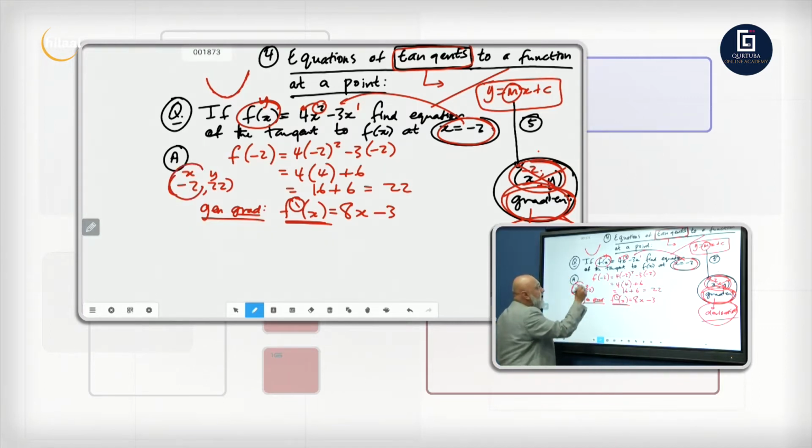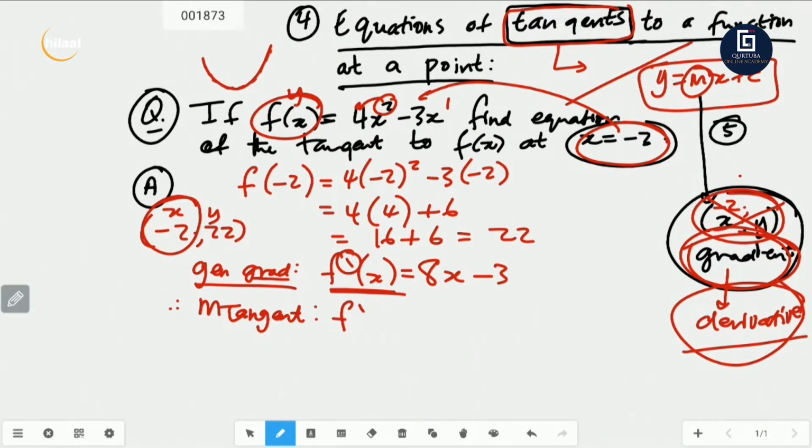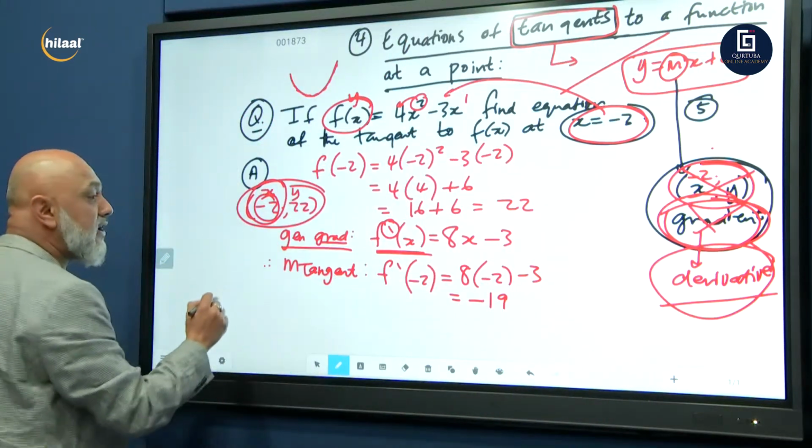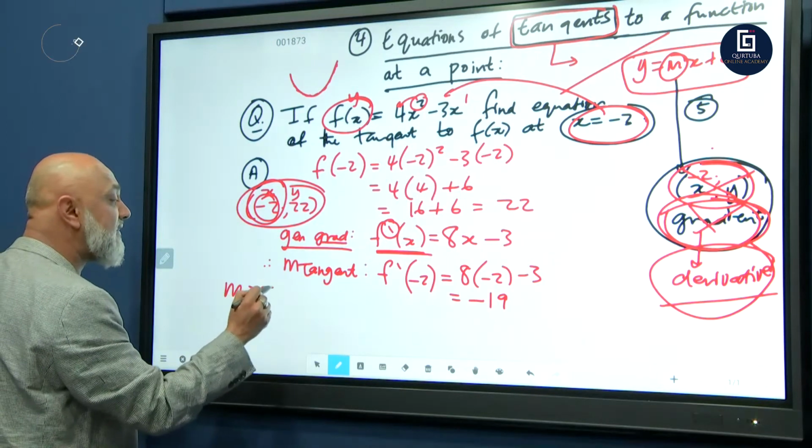Now, at the point x equals minus 2, the m of your tangent is going to be f dash of minus 2. So we put that into f dash x: 8 into minus 2 minus 3. That gives me minus 16 minus 3, which is minus 19. And there we go. We now have the m. We have the point and we have the gradient. The m is equal to minus 19.